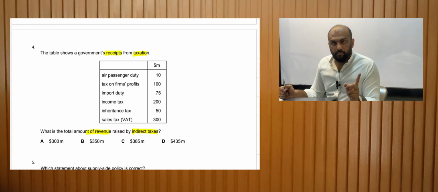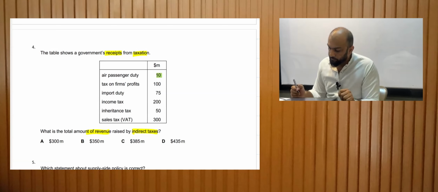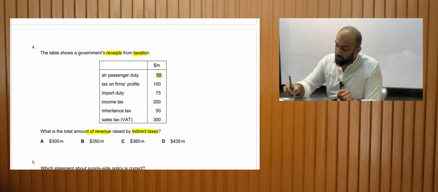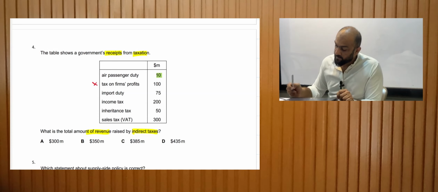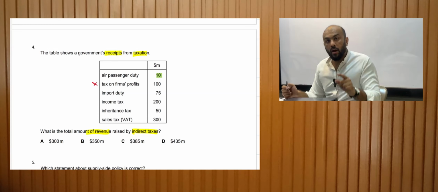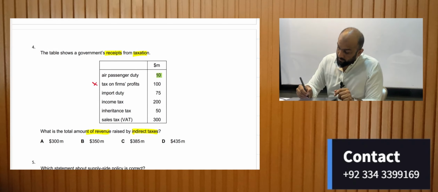Air passenger duty. Okay, this is an indirect tax because it's not on income. Tax on profits. Now this is a direct tax. I will exclude this. Import duty. We are buying imports and we are paying the duty. So this is your indirect tax.